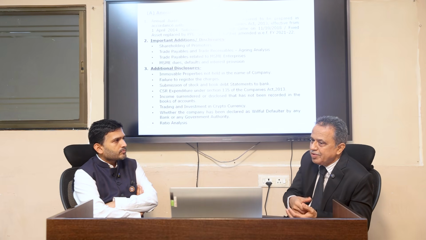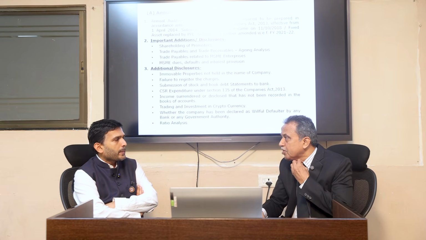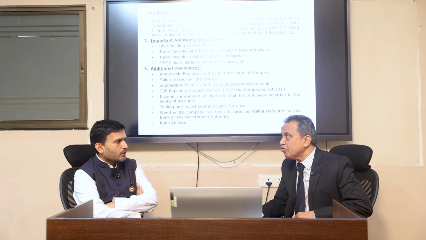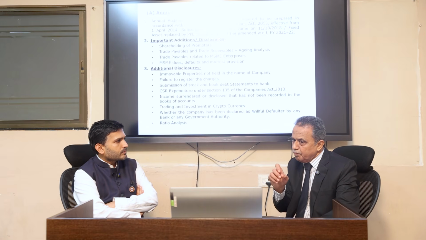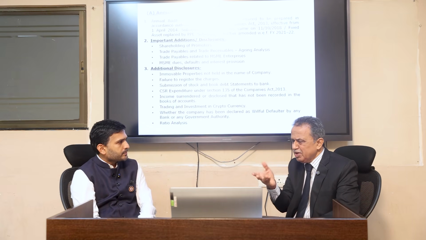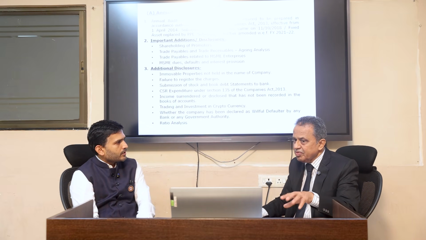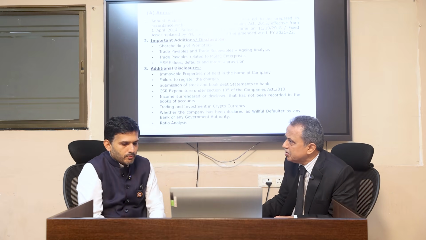And most importantly, they have added some 14-15 ratios: current ratios, liability ratios, liquidity ratios. So ratios are very particular. And in ratio analysis, particularly if there is a major variation between current year and previous year, more than 20-25%, I don't remember exactly, then you have to give the reason for that. So that care has to be taken.